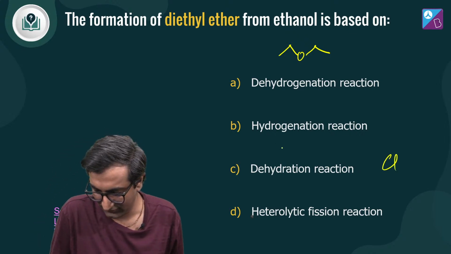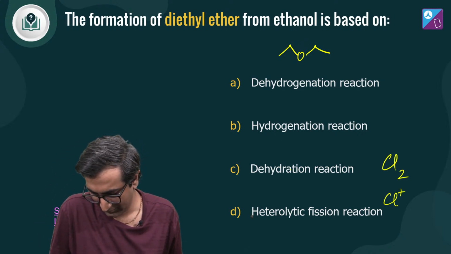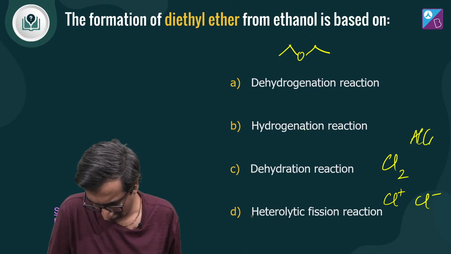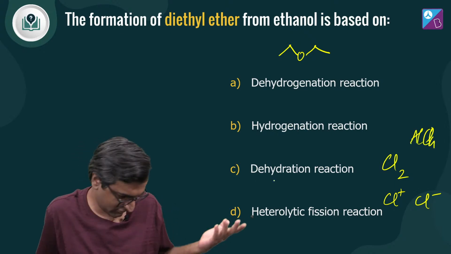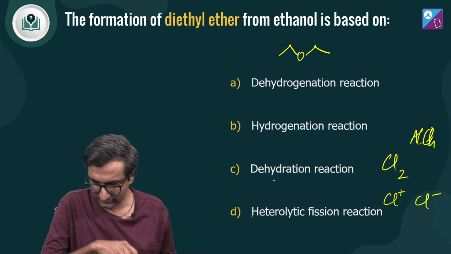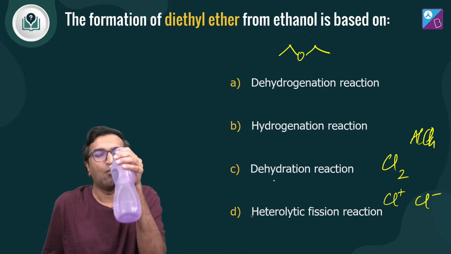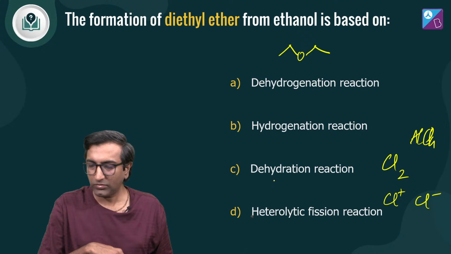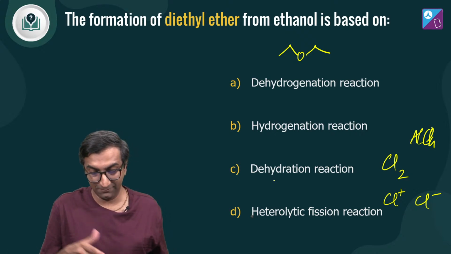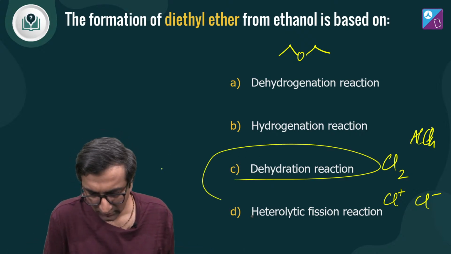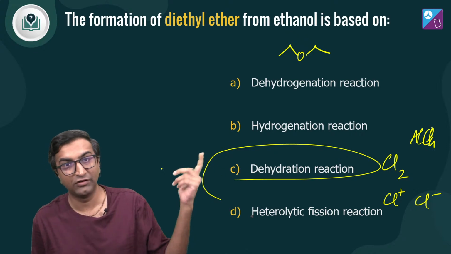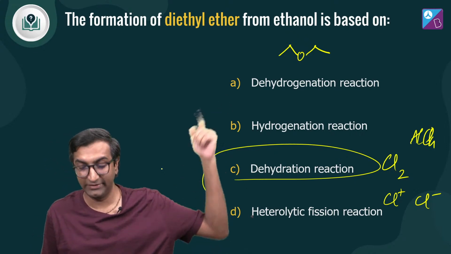What is heterolytic fission? You've got Cl2, it becomes Cl plus Cl minus in the presence of AlCl3. I can call that a heterolytic fission, sort of. But anyway, this one it looks like it's dehydration. आपको क्या लगता है? Dehydration, पानी निकलता है, एक जगह से OH निकल रहा है, दूसरी जगह से H निकल रहा है, hence dehydration. तभी तो बनता है ether.